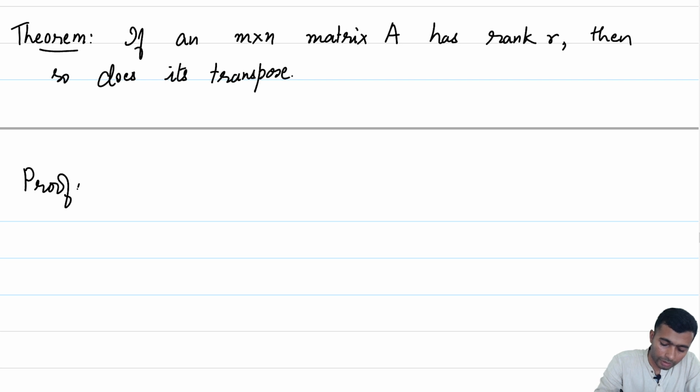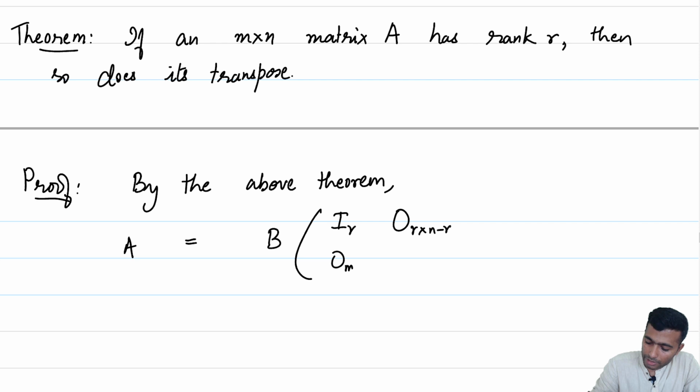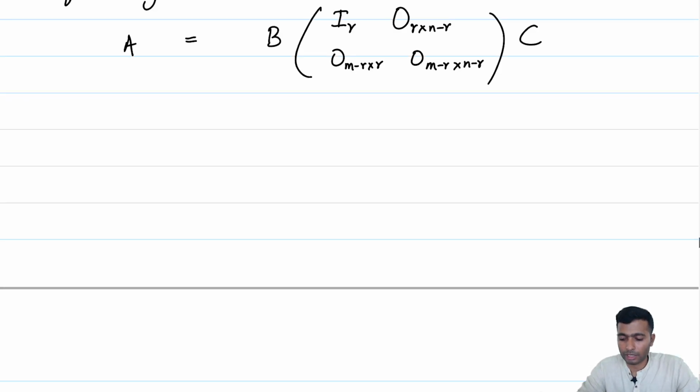It is quite straightforward. Let us write A in the special form we have. By the above theorem, we have A is some B times [I_R 0_{R×(N−R)}; 0_{(M−R)×R} 0_{(M−R)×(N−R)}] times C, where B and C are invertible matrices.